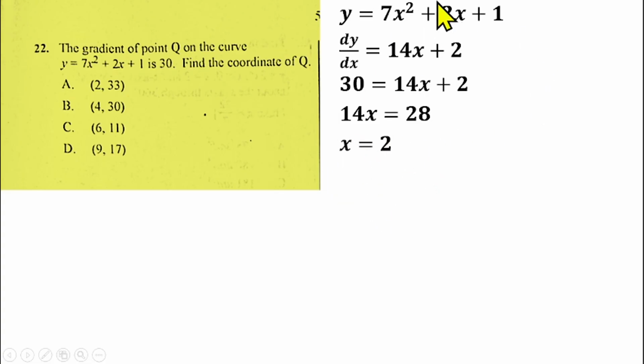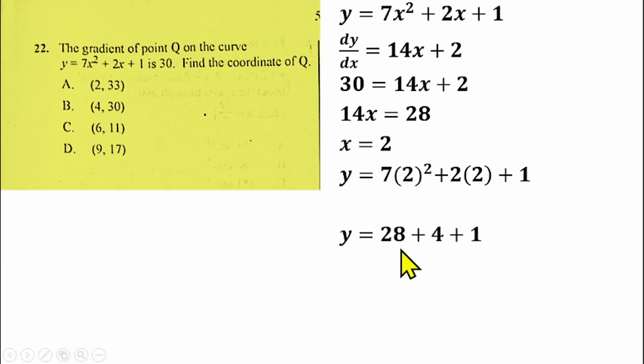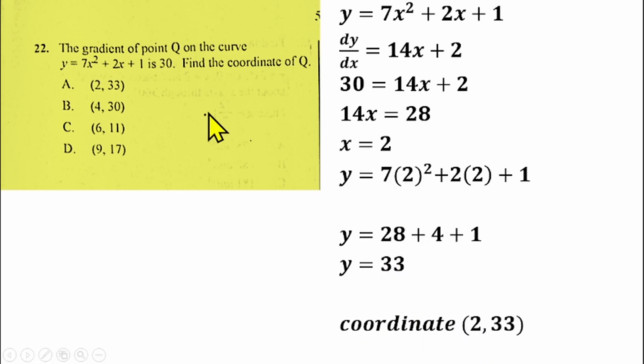So when you know that x equals 2, you can use that to get the value of y at that point. So by putting the value of x into this equation, we'll have y equals 7 into 2 squared plus 2 into 2 plus 1. So y will be equal to 28 plus 4 plus 1, that gives us 33. So that means the coordinates of q will be (2, 33), which makes option A the right answer for question number 22.